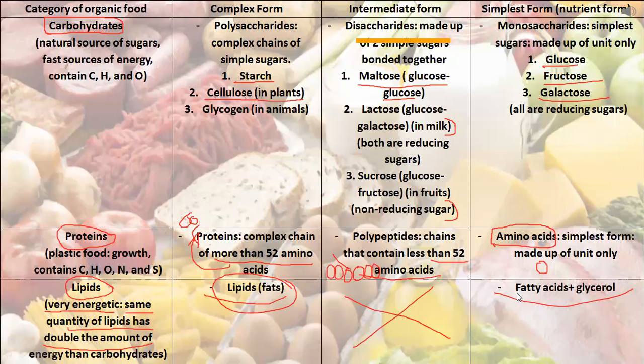So not fatty acids. It's double T. Pay attention to this. So it's fatty acids plus glycerol. You have to pay attention to this, the complex and the simplest form.